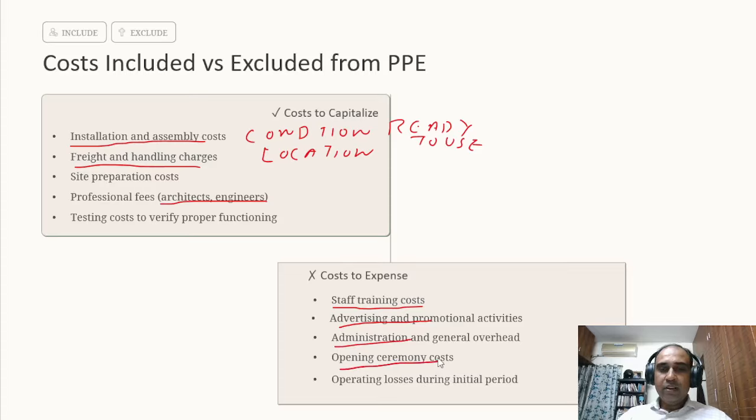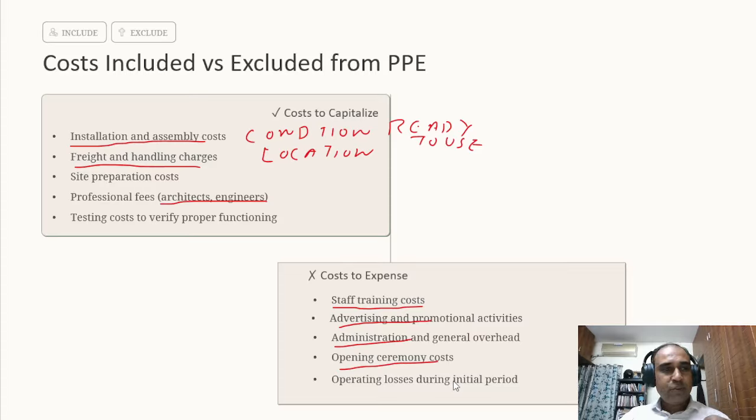Opening ceremony. Now you have an office ready. The office is in a working condition. Now you invite your employees and their family and a chief guest to inaugurate the office. Can the opening ceremony cost be capitalized? No. Only any directly attributable cost to bring the asset to a location and condition to make it ready for use can be capitalized.